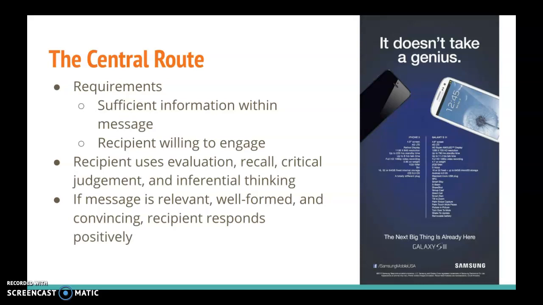Let's take it back to the example that we talked about earlier with Julie and Sarah. Of these two women, Julie was processing the message on the central route. If you'll recall, Julie was looking at things like the gas mileage and the safety features of the car, as opposed to superficial things like the color and the shape of the car. And so because her decision to respond to the message is backed by a very thorough analysis of the facts surrounding that car, she's going to continue to find that car beneficial and a good investment for the long term.